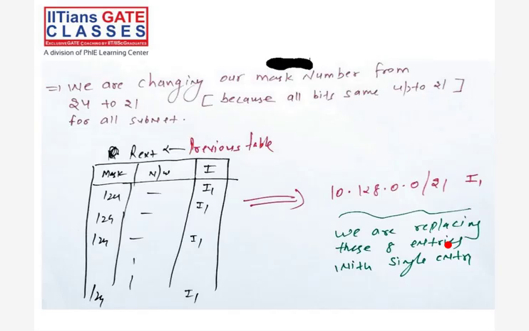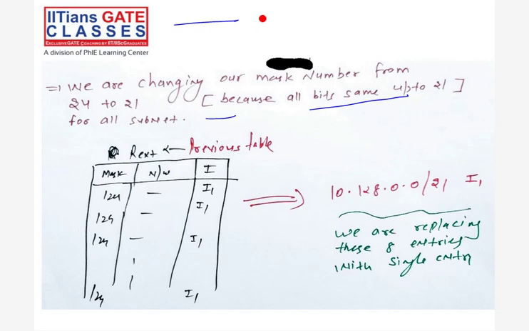So we are changing our mask number from 24 to 21, right? Because all bits are the same up to 20 in all subnets. That is a must, right? For the network mask, all bits should be equal across all subnetworks. Then only we can see the network mask.